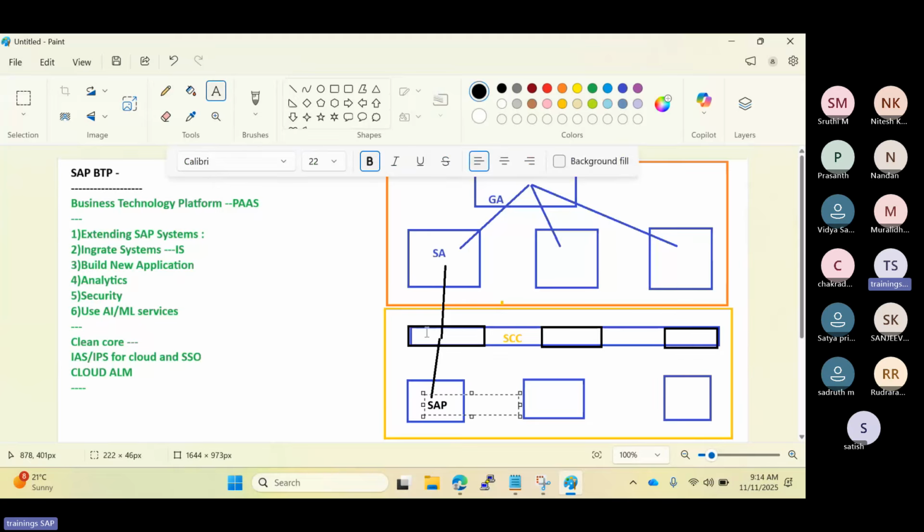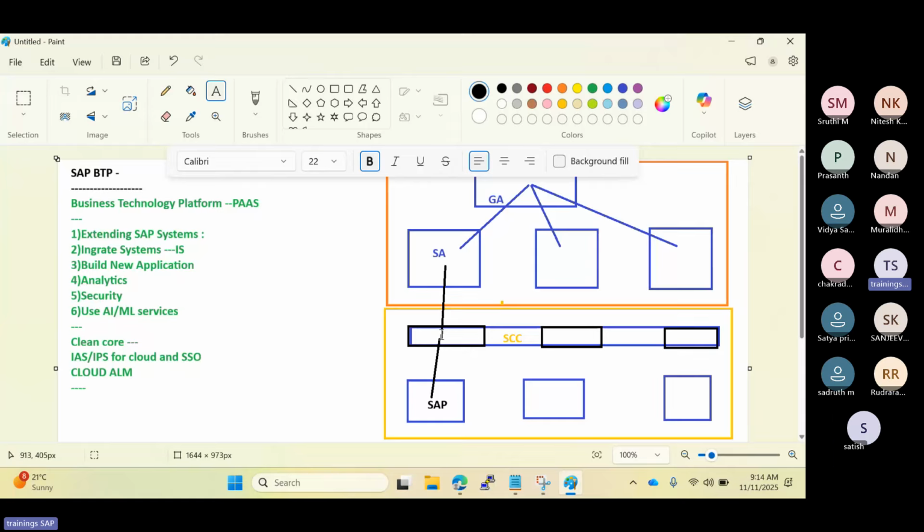These cloud connectors are required to connect to the BTP accounts, which means in another way, if the BTP application, the cloud application, needs some data from your on-prem systems or any hyperscaler systems like AWS cloud or any private cloud systems, then the cloud connector is required on the customer premises.